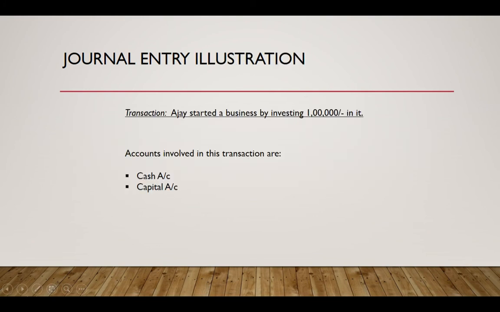Alright, now let me show you some common transactions that take place in a business, and I'll explain their journal entries. In this transaction, there is a person called Ajay who invested rupees 1 lakh in a business. So the accounts involved are the cash account and the capital account. Before passing a journal entry, you need to identify the accounts that are involved in the transaction.